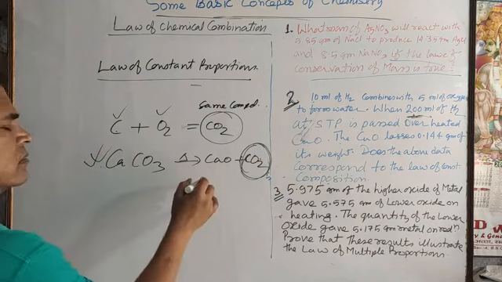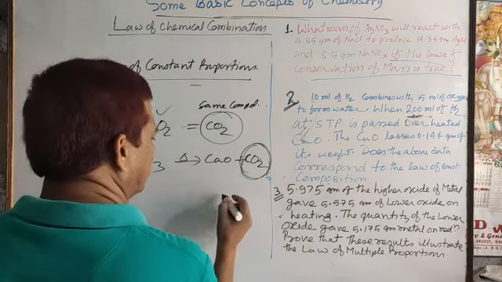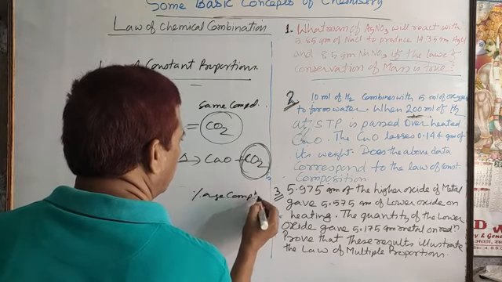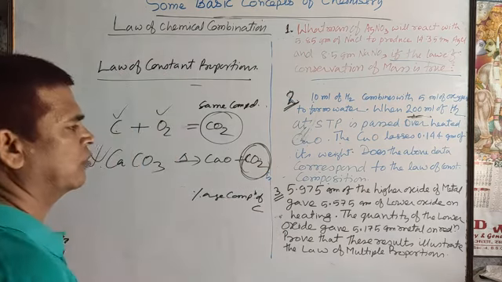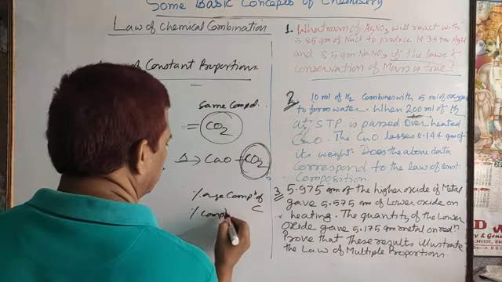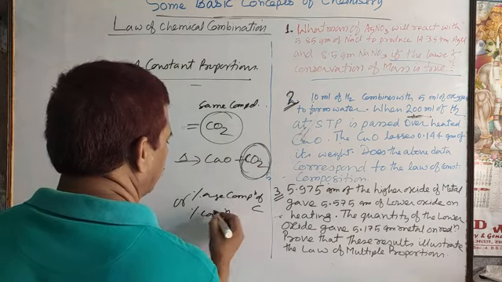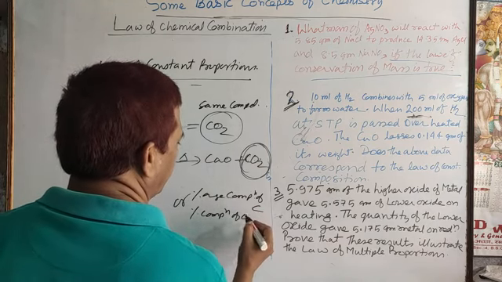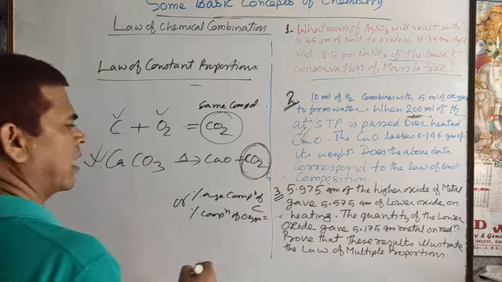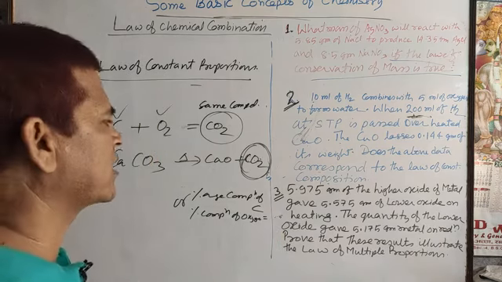basis of that given data we can find the percentage composition of carbon, or anyone you can calculate the percentage composition of oxygen, and find that they always combine in a certain ratio.